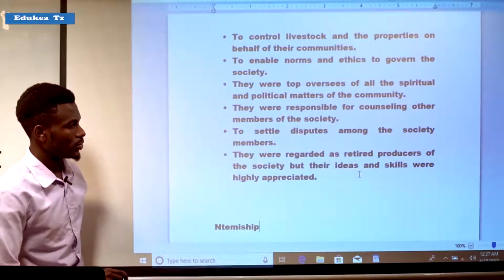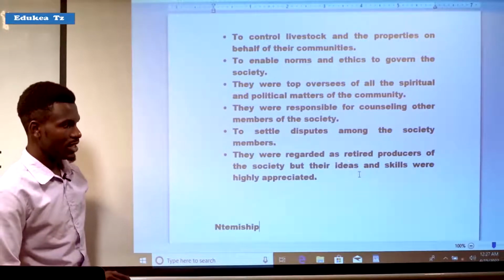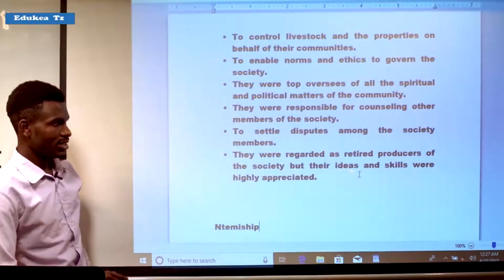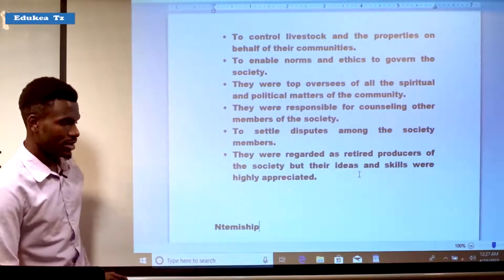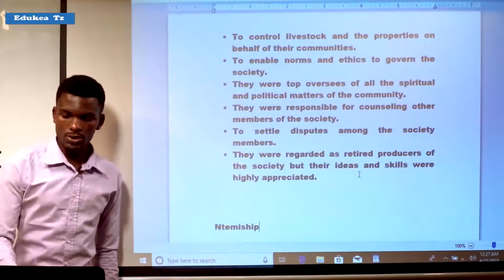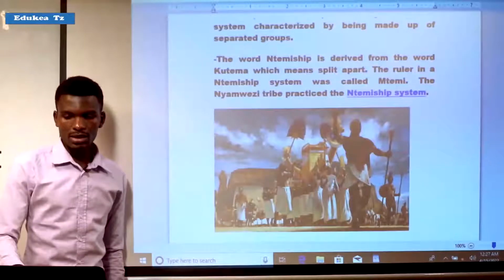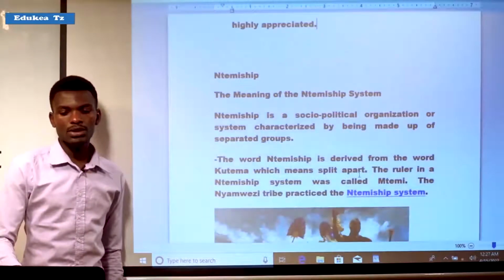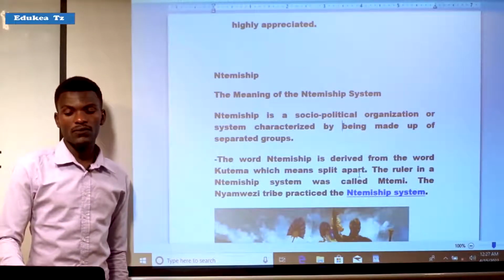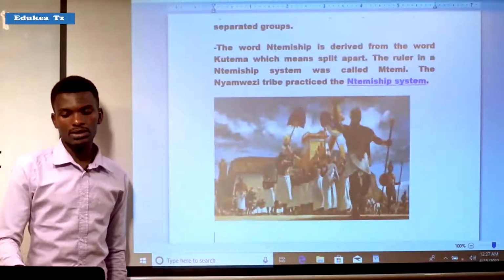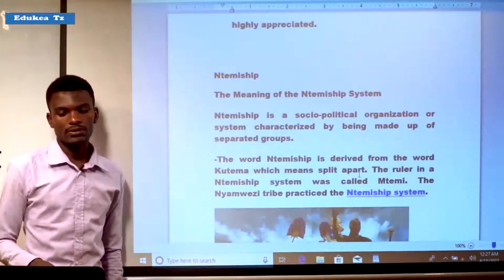And the last one was they were regarded as retired producers of the society, but their ideas and skills were highly appreciated. So these were the responsibilities of Laibons or elders in the society.